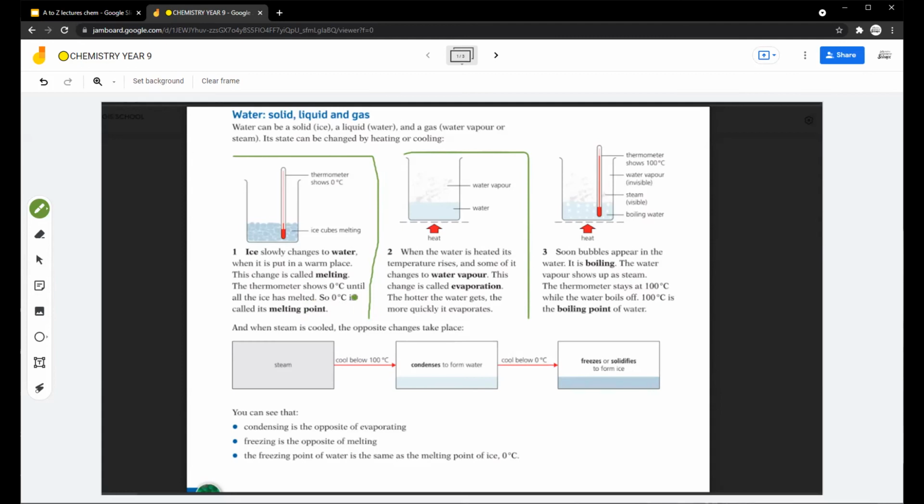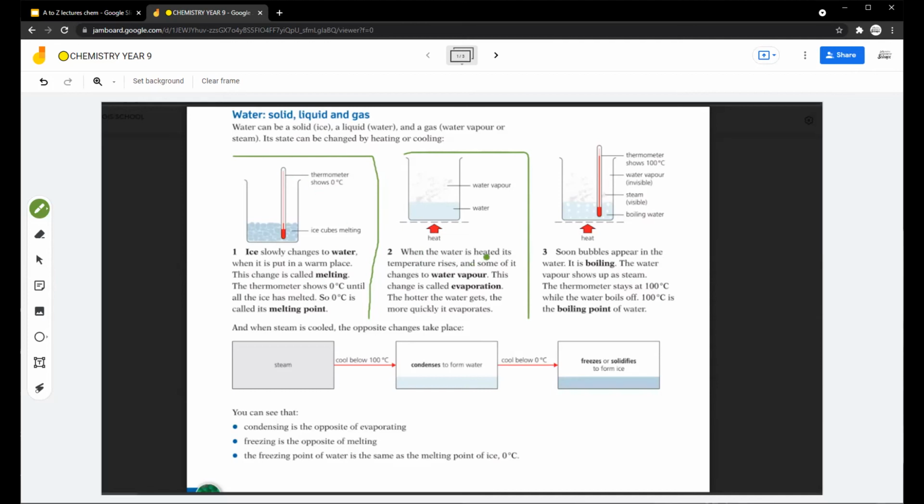Now see here, guys, this temperature tells us when the ice cube starts to melt. When it starts to melt, okay, that point is called the melting point, okay? It's not when all the ice has converted to liquid, no. Melting point means the point where it starts to melt, okay? Exactly. So this is the first thing.